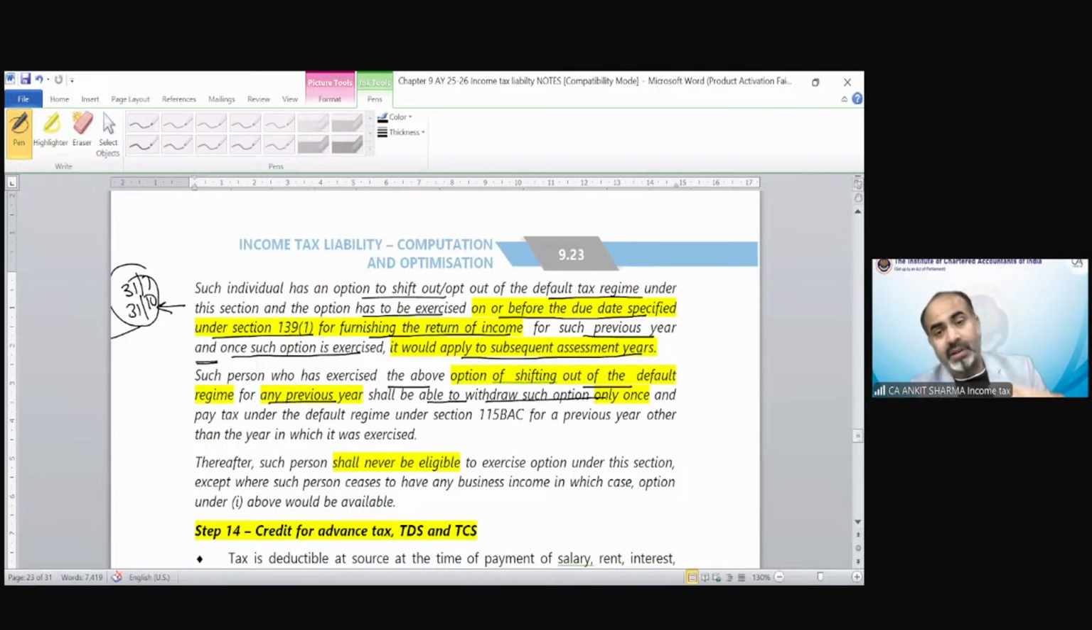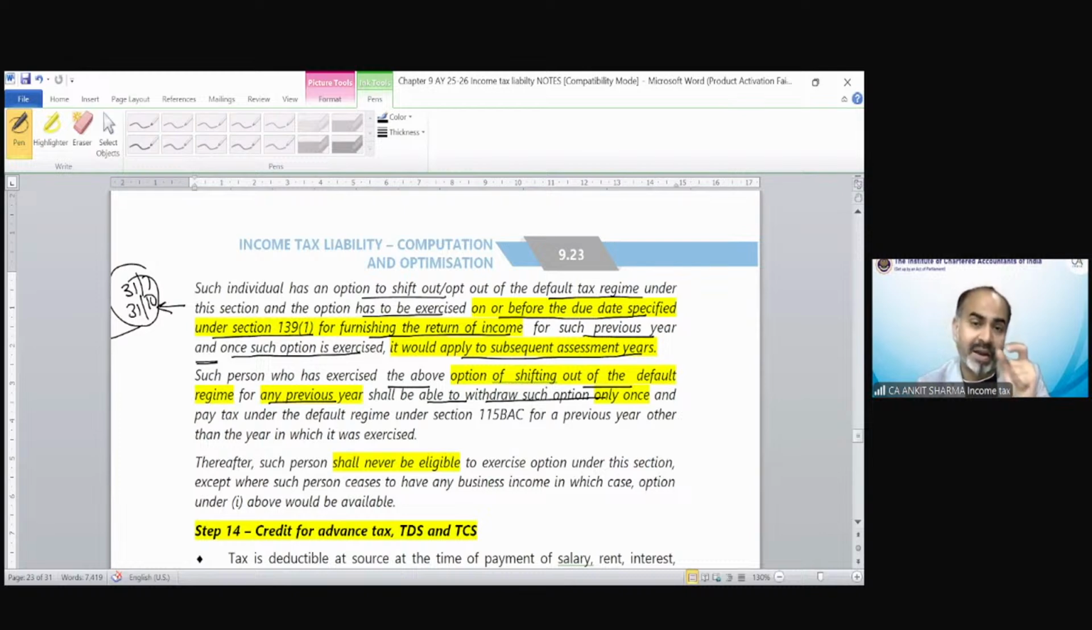So suppose this year I was in default tax regime, but when I calculate my tax, I find it would be more beneficial if I shift out of this regime. So I decided to pay tax under optional tax regime. And I pay tax as per optional tax regime. So now I have to pay tax only under optional tax regime for future years. But in future, I will get the opportunity once again to come back into default tax regime.